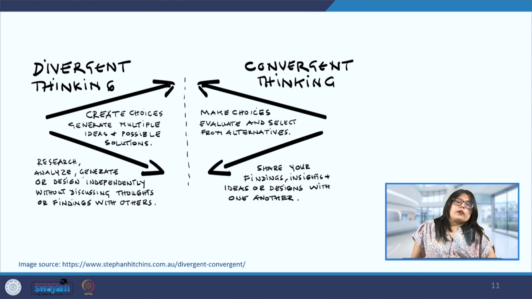So the most effective problem solvers and decision makers generally tend to use both of these processes, that is divergent thinking and convergent thinking. And this combination of divergent thinking and convergent thinking is also referred to as lateral thinking, and this has been referred to by De Bono in his book The Use of Lateral Thinking. So this book also extensively talks about how these two ways of thinking are important in order to come up with the solution for the problems.